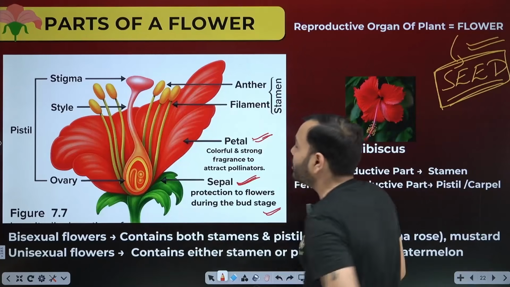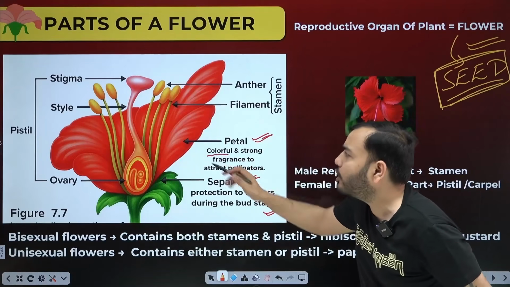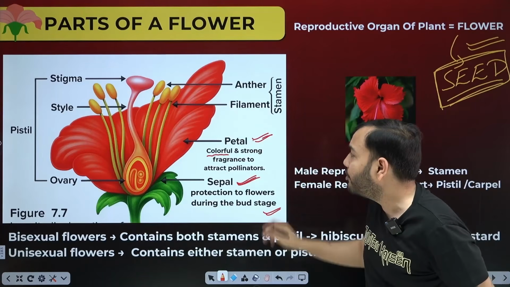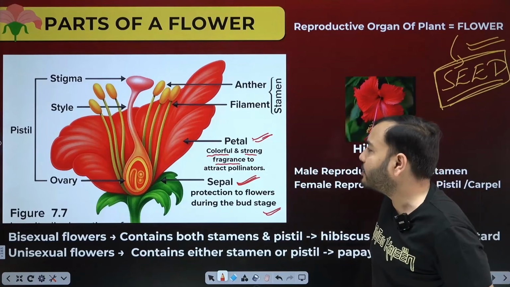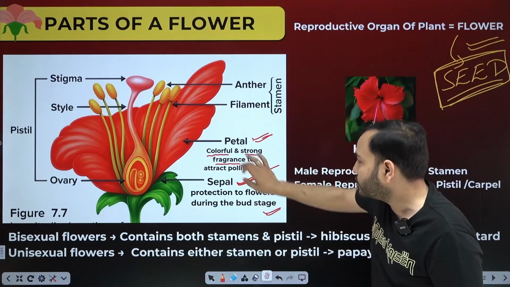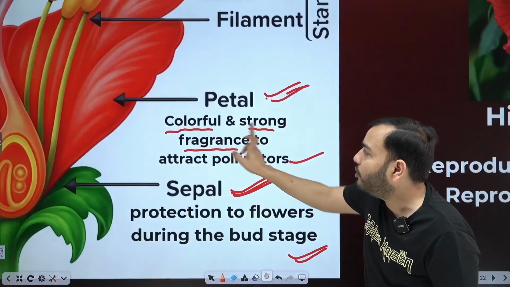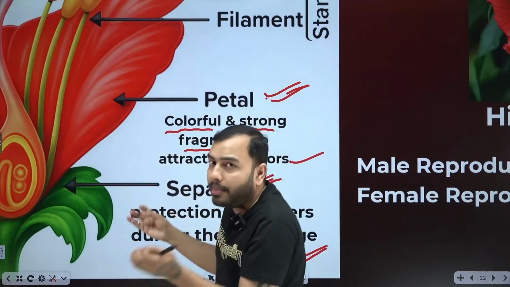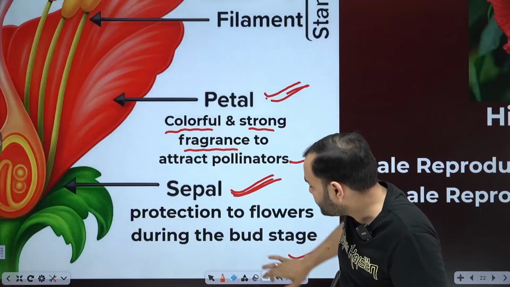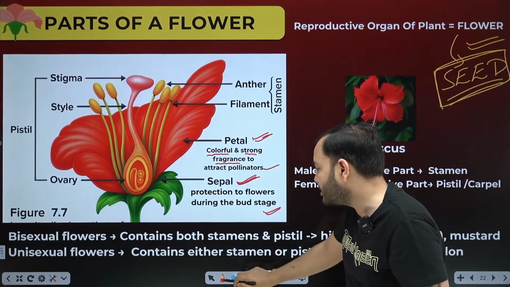It is the petal. How is the petal? It is colorful, right? It is colorful and beautiful. And it has a strong fragrance, a very nice scent comes to attract pollinators. So what is the job of petals? Colorful and strong fragrance to attract the pollinators. So the pollinators come and what do they do? They take the male sex cells near the female sex cells.